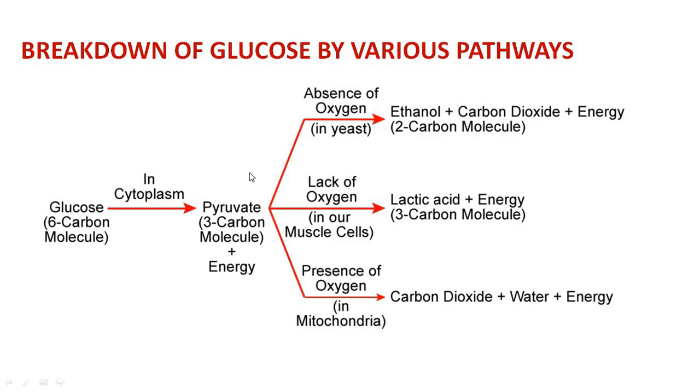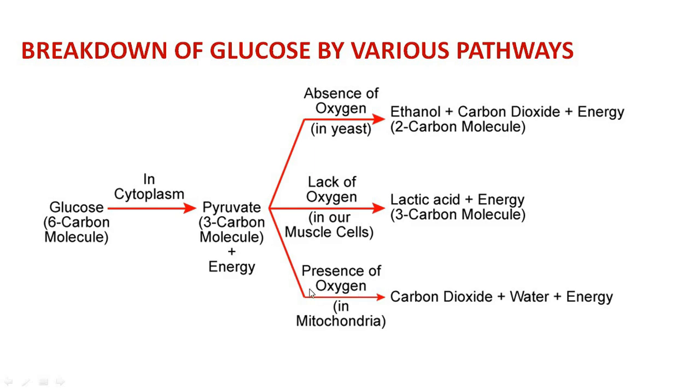Next conversion is lack of oxygen, which takes place in our muscle cells when we do exercise or when we run, when we need extra amount of energy. Then pyruvate gets converted into lactic acid and energy is released. As you can see, this lactic acid is a 3 carbon molecule, so all the pyruvate gets converted into lactic acid and no carbon dioxide is released in this conversion.